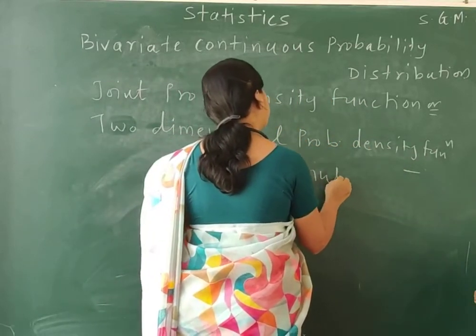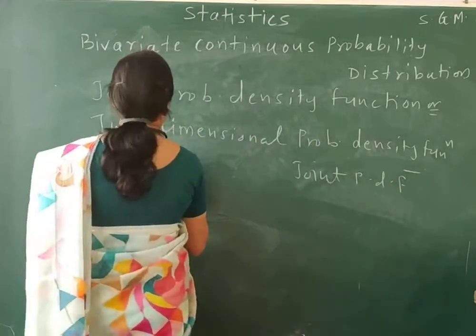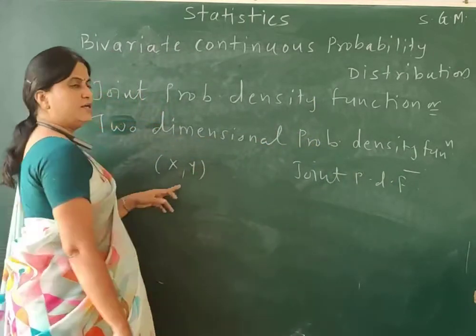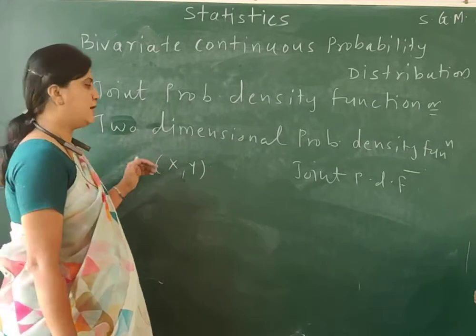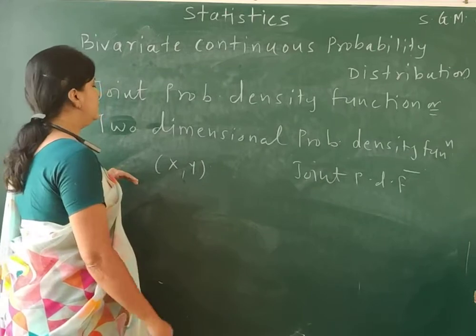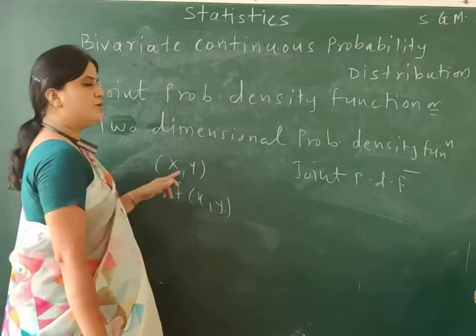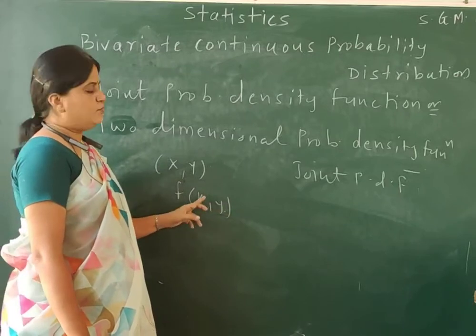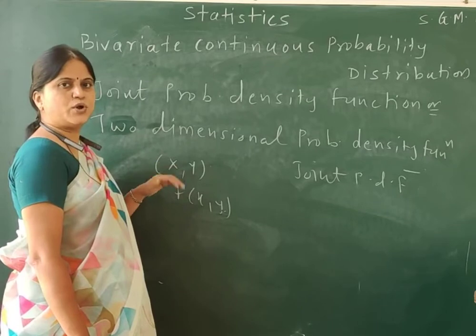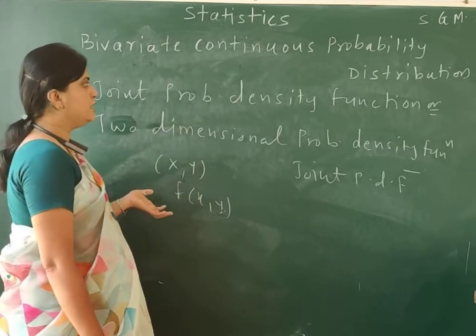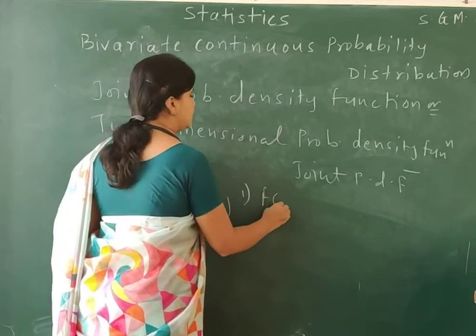Let x comma y be a bivariate continuous random variable with a function f of x comma y. This f of x comma y is called the joint probability density function if it satisfies the conditions, and the first condition is f of